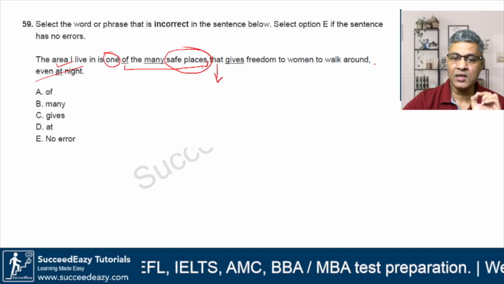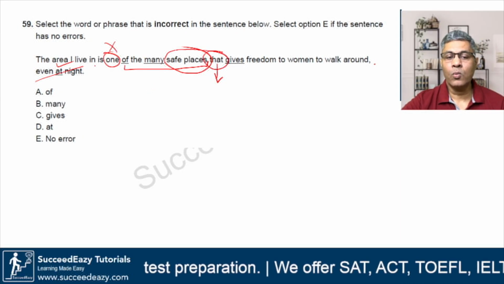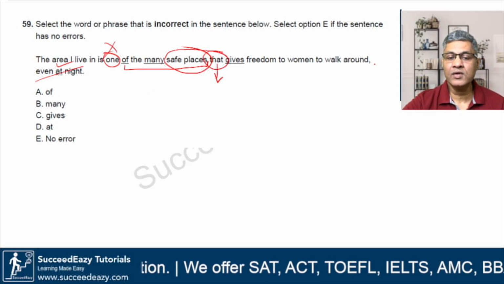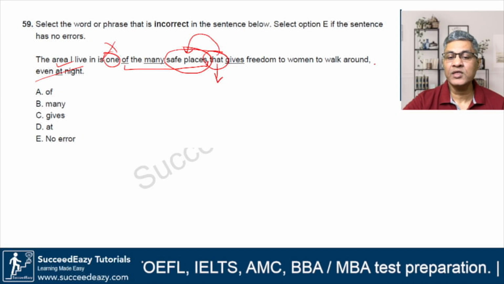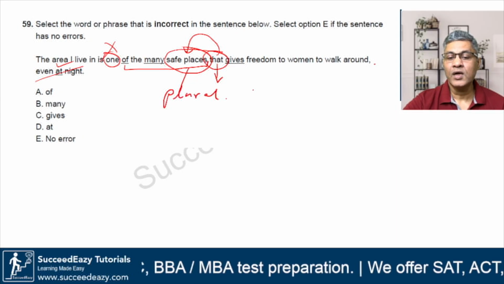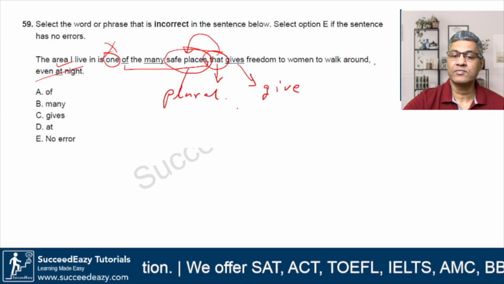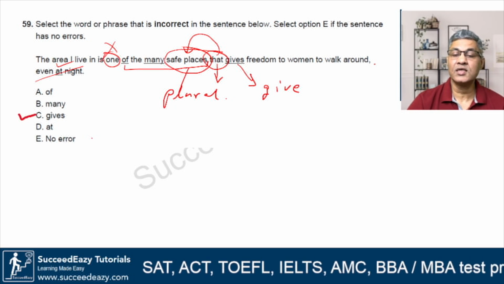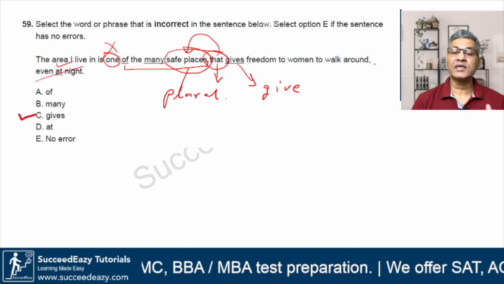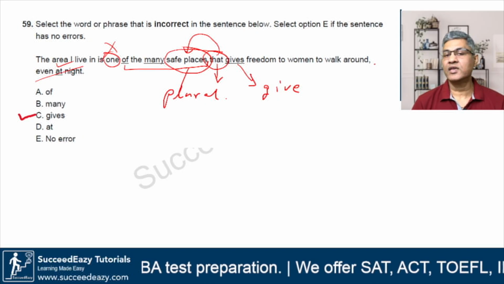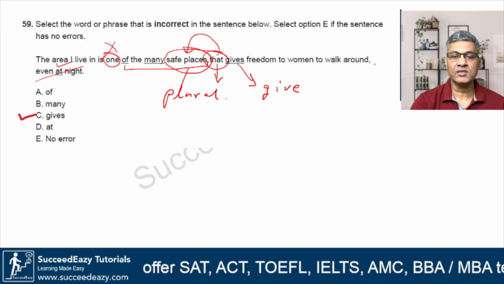So if you understand the antecedent of that, then you will be able to figure this out. It is not one. It is that, meaning we are talking of the safe places that gives freedom. Now safe places, since this is plural and the plural verb comes without the s, so this verb should be give. So I'll go with option choice C. The area I live in is one of the many safe places that give freedom to women to walk around even at night. That's the correct statement. All right. Option choice C is our answer for this sentence correction question.